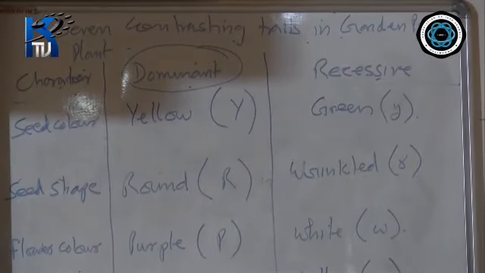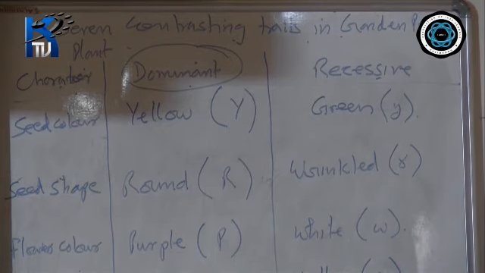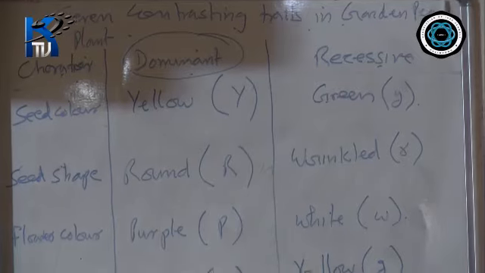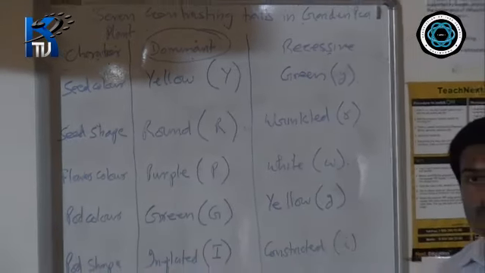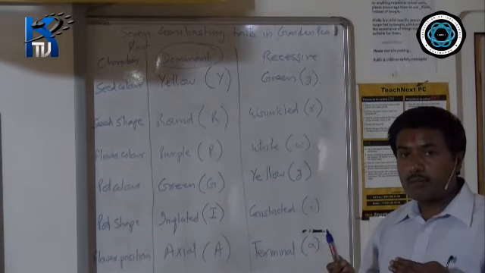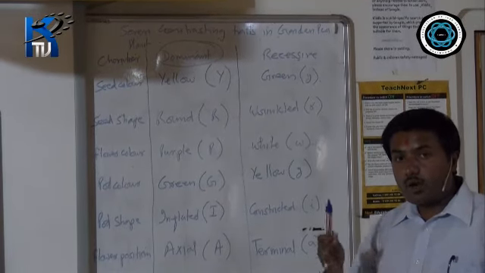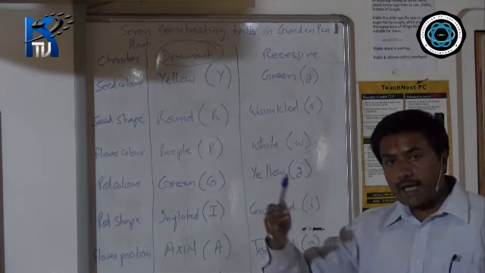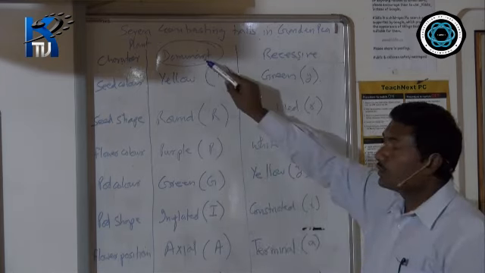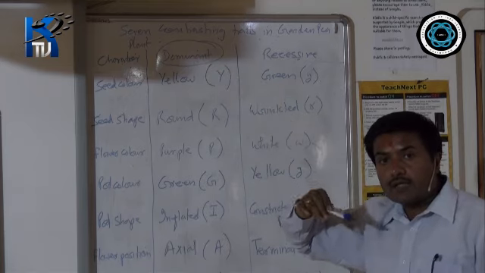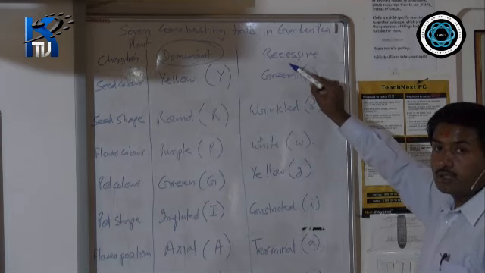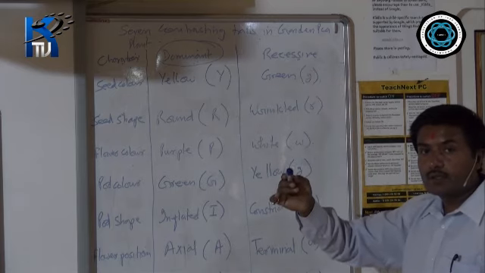Take the parents and their offspring, whether they are going to be tall, short, medium, or whatever character you have taken, what is the character obtained in the offspring? The character that is obtained, the visible character, is called dominant. The character that is not seen is called recessive.